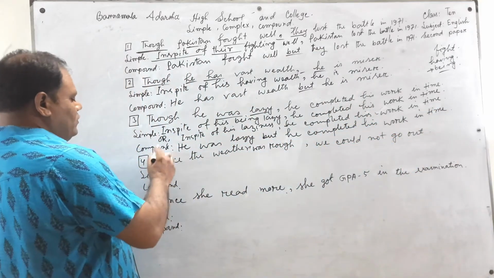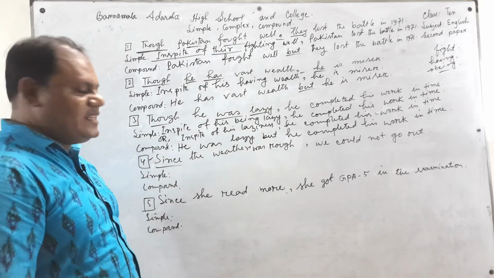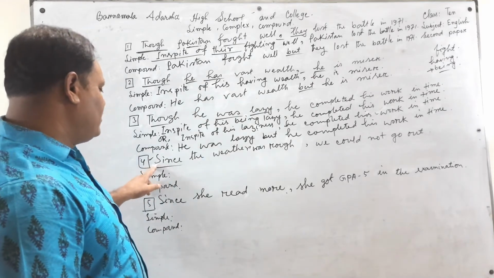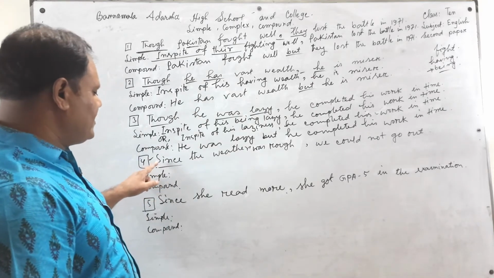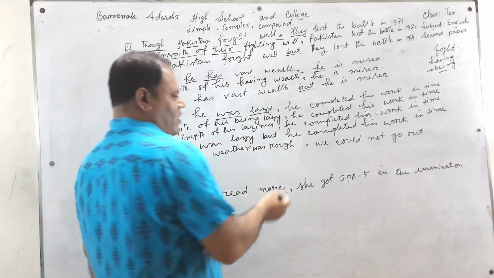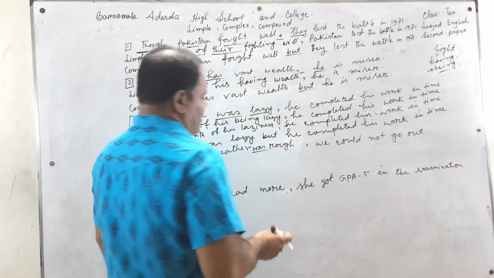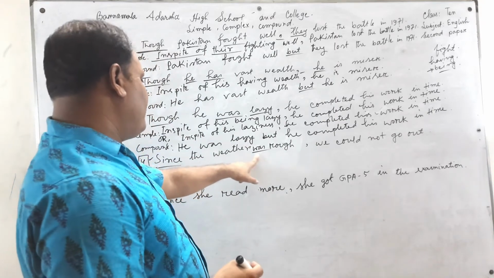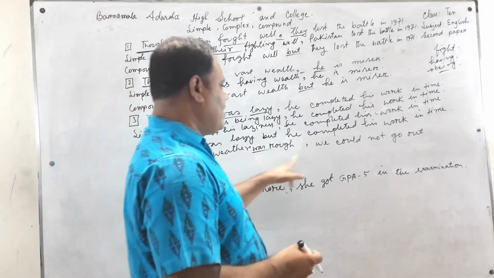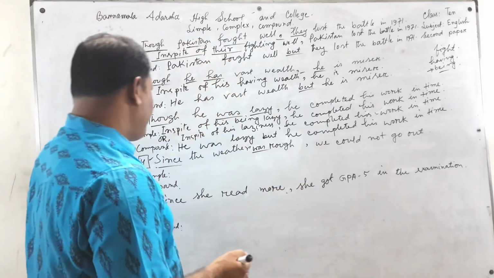The next example begins with since. The complex symbol we find here is since: since the weather was rough, we could not go out.